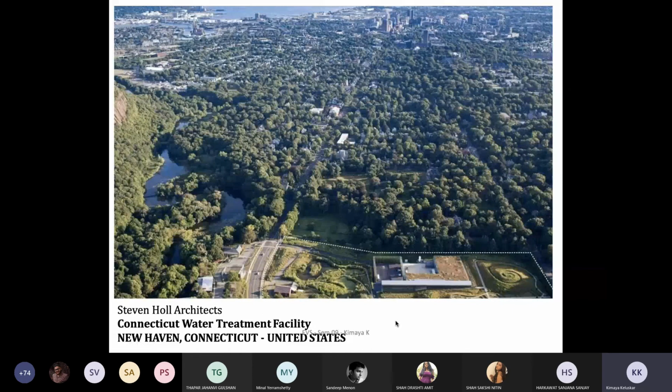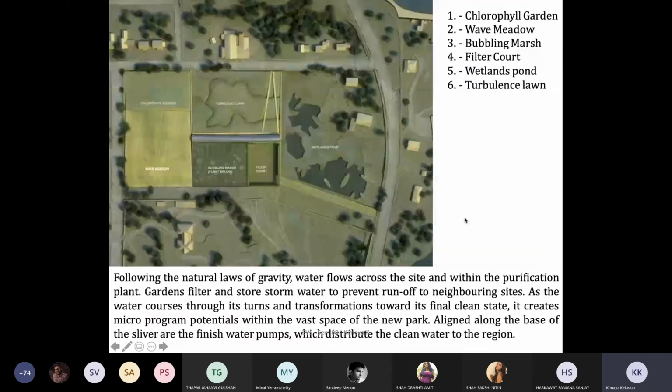This is the project by Stephen Hall Architects, which is the water treatment facility in the United States. What I liked about this project is that the brief was given as a water recycling plant, but the architect converted the entire brief into a public park, wherein the process that he is designing for, he opens that entire process for the city to experience. It creates arrays like sets of chlorophyll gardens, wave meadows, blushing marsh, filter courts, wetland ponds, turbulence lawn.